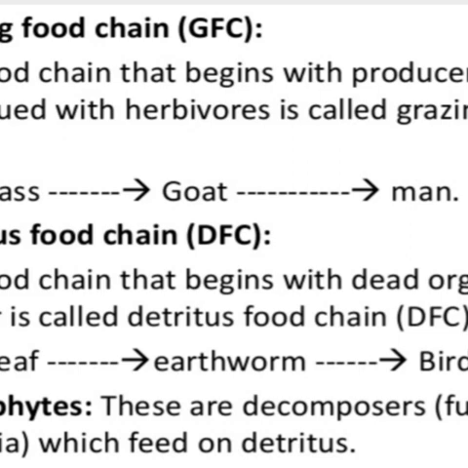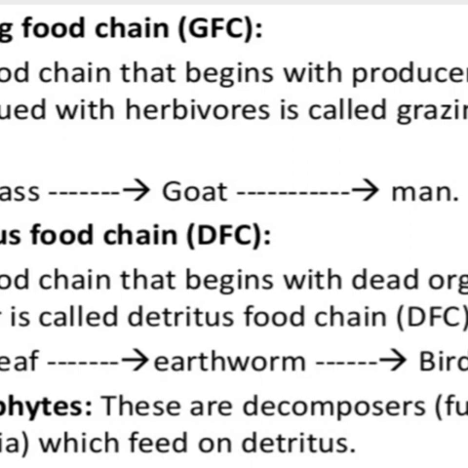Now, there are two types of food chain that we need to discuss in our syllabus. The first food chain is the grazing food chain. The grazing food chain consists of producers followed by herbivores, carnivores and so on. For example, as you can see, grass is eaten by a goat and the goat is eaten by a man. Yes, some men eat goat.